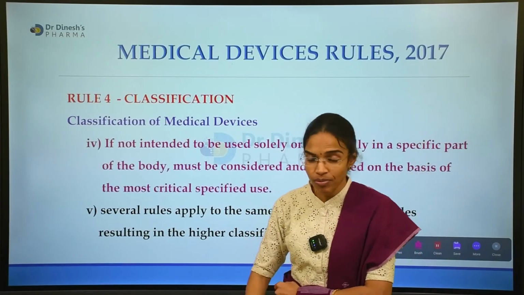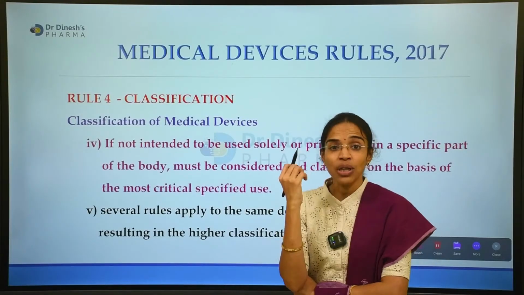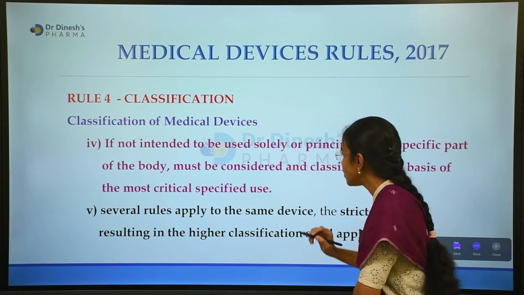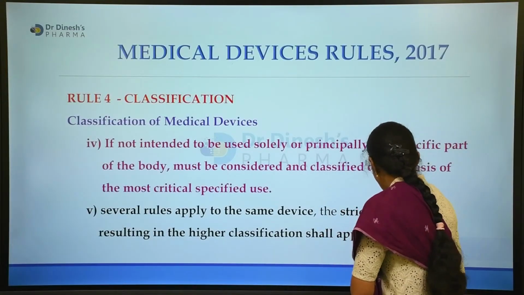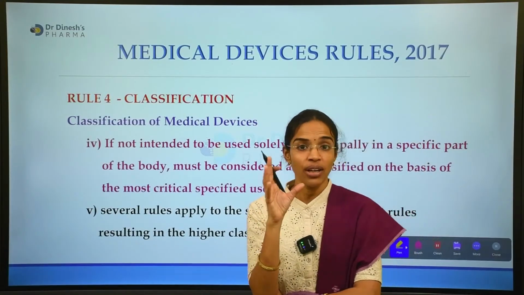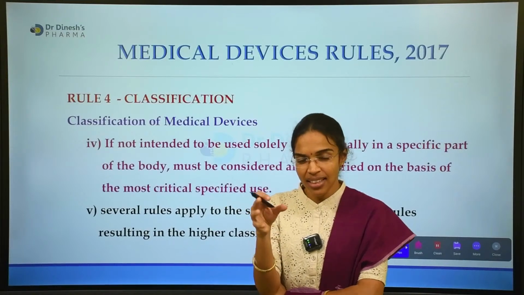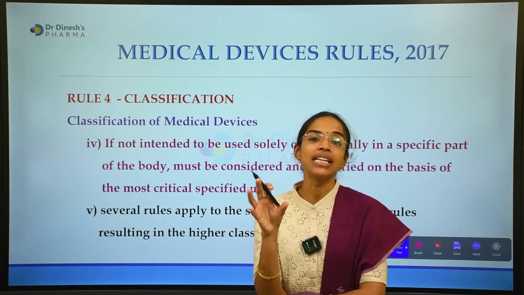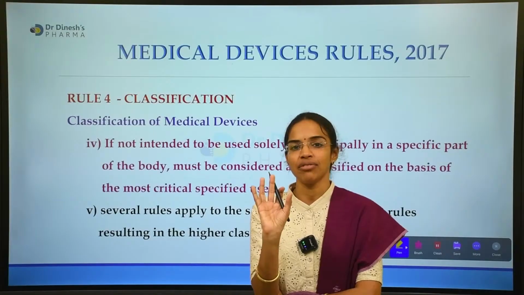One more important point: it is all related to the principles of risk-based classification.